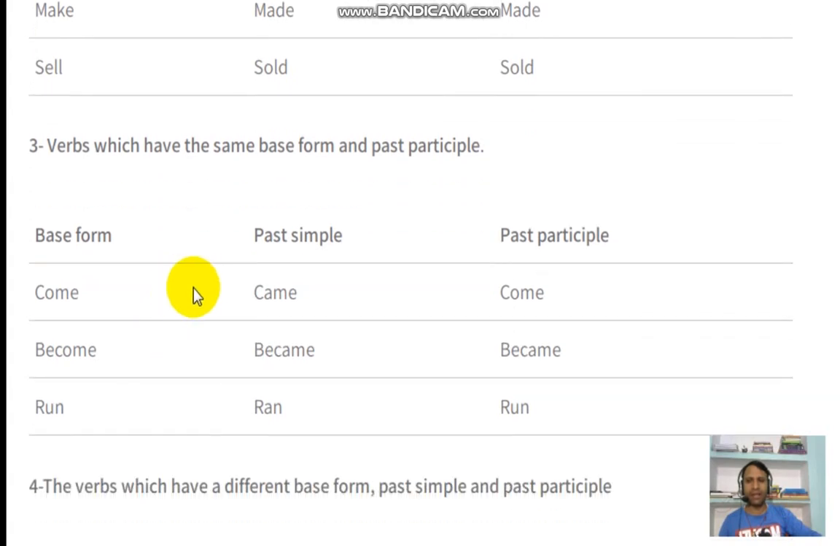Number three, verbs which have the same base form and past participle. Come, came, come. You can see here the base form and the past participle are the same. Become, became, become. Sorry, mistakenly I have written became, so it would be become. Run, ran, run. So you can see the past participle and base form are the same.